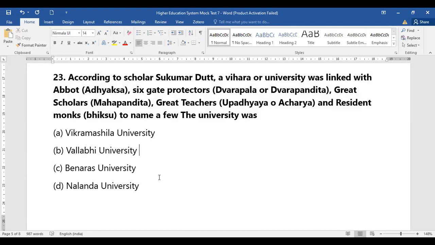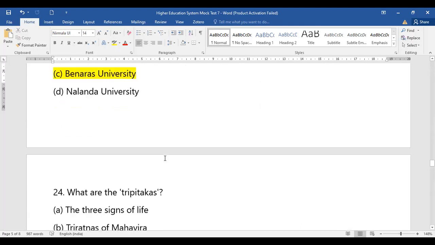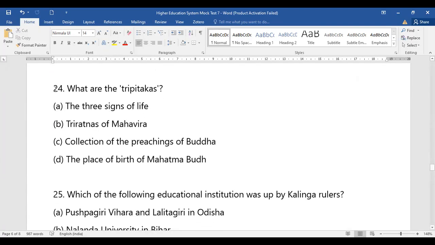Question number 23. According to Sukumar Dutt, a vihara or university was linked with the following, to name a few universities. Whether it was Vikramshila, Vallabhi University, Benares University, or Nalanda University. So it was related to Benares University. Is it clear? Okay.